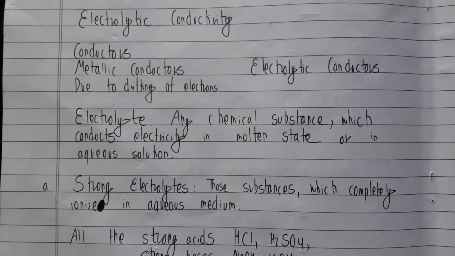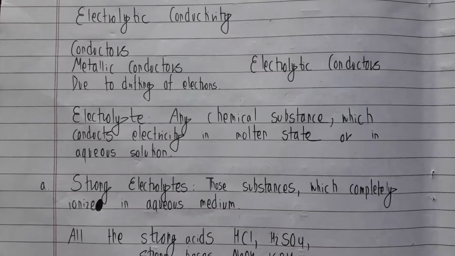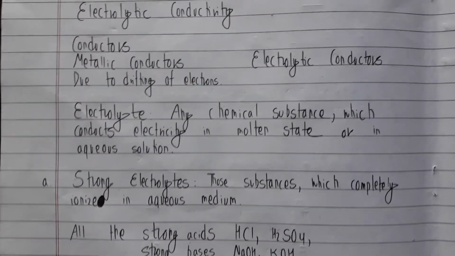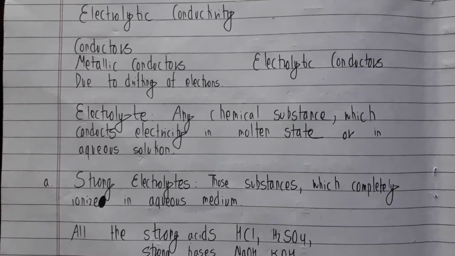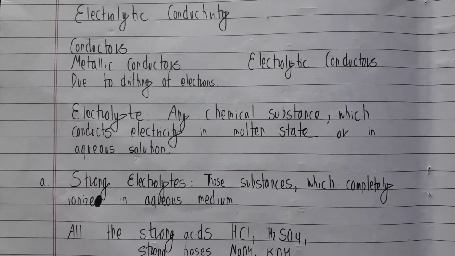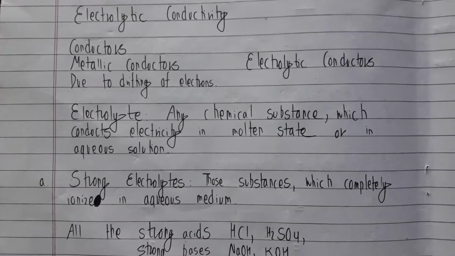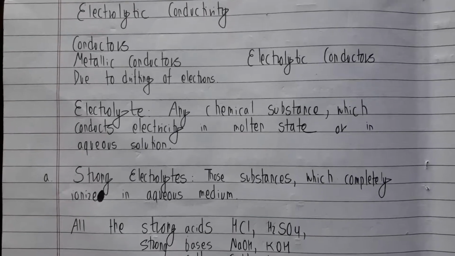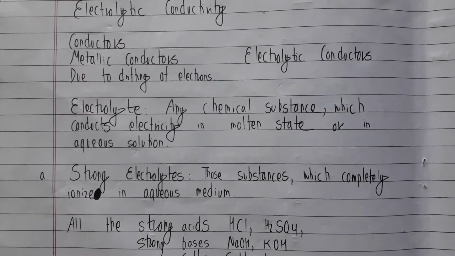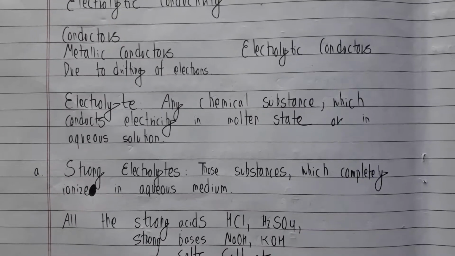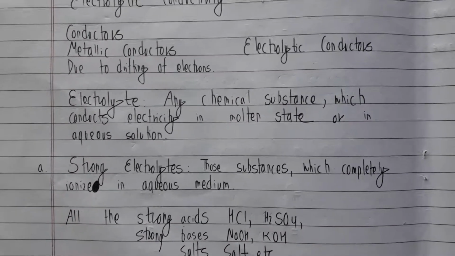Well, why does a copper wire conduct electricity? It's because the copper wire has free electrons, and the metallic conductivity is due to the drifting of those free electrons. But how about a solution of NaCl? How about a solution of NaCl in water? How could it manage to conduct electricity? So that's called electrolytic conductivity, and that's what I'm going to talk about right now.